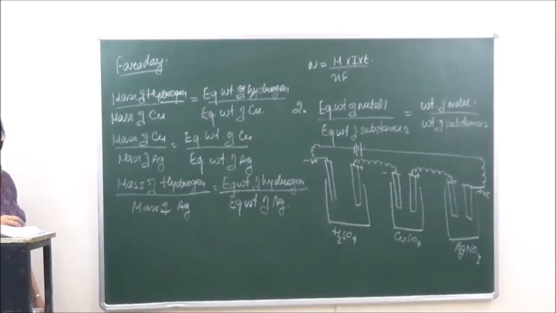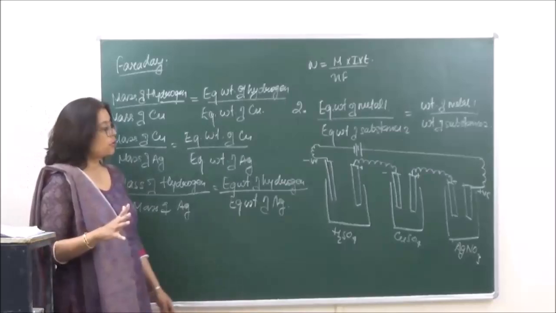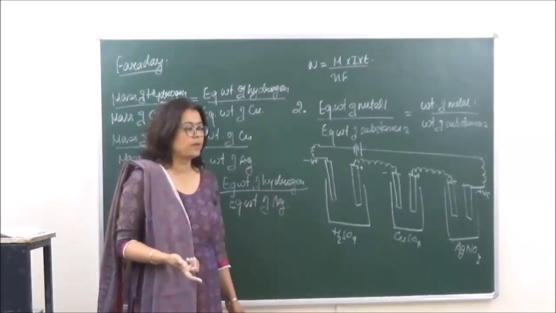Okay? Have you understood? So this is the second law of Faraday. So today we will do only till here. Tomorrow we are going to do questions from this section and then we go on to the next topic. Okay?